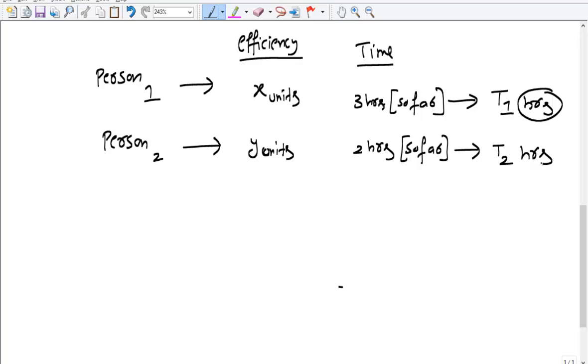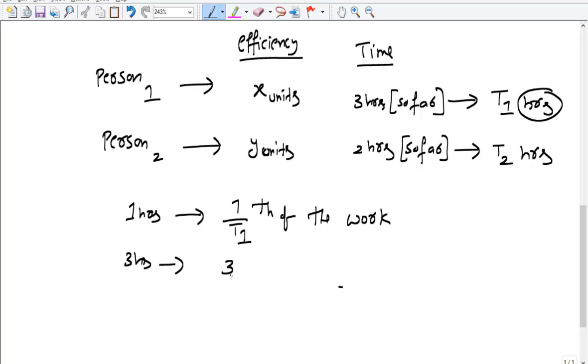Either you can simply say that his efficiency per hour is x, or you can directly say that person 1 takes t1 hours to finish the work. Now since at the end of 1 hour the first person finished 1 by t1th of the work, at the end of 3 hours he would be finishing 3 by t1.